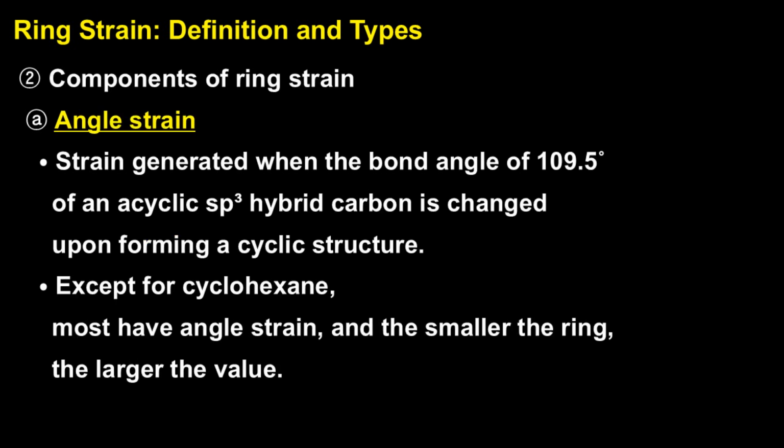Angle strain happens when the bond angles in a ring don't match the ideal 109.5 degrees we expect from sp3 hybridized carbons. In smaller rings, like cyclopropane and cyclobutane, the bond angles are way smaller than they should be, and that creates a lot of strain. Basically, the smaller the ring, the more angle strain it has. Now compare that to cyclohexane. It can twist into a chair conformation, which completely gets rid of angle strain. That flexibility is what makes cyclohexane much more stable than those smaller, more rigid rings.